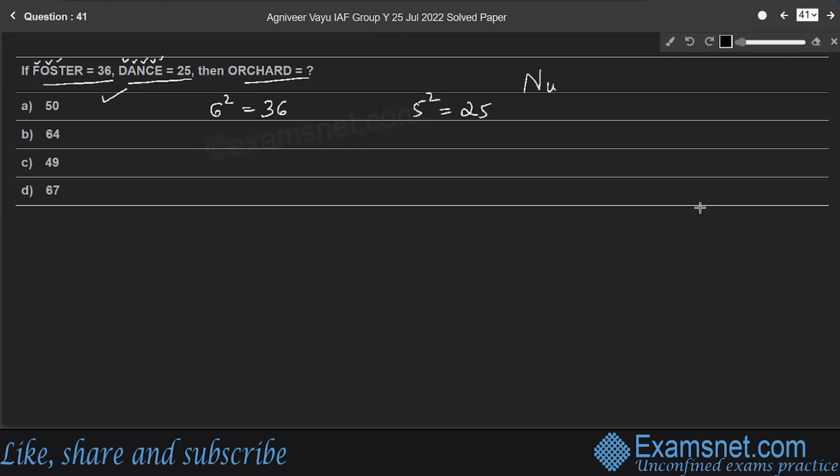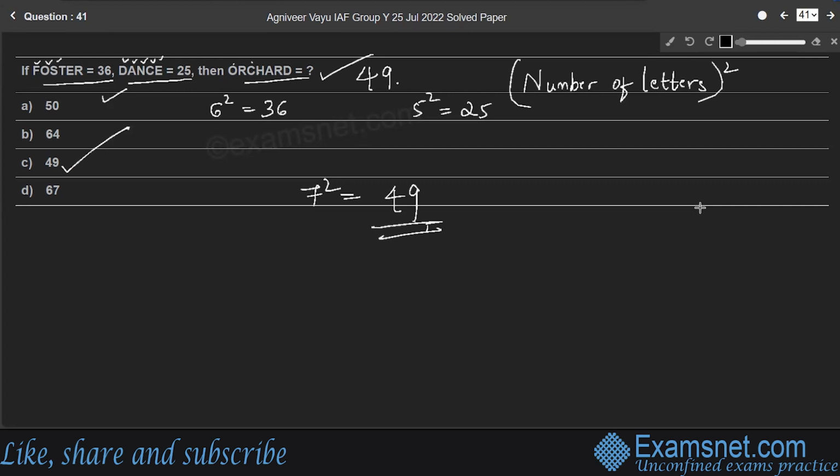So the logic is the square of the number of letters. Orchard has 7 letters, therefore 7 squared is 49. So orchard is equal to 49. Option C is the right answer.